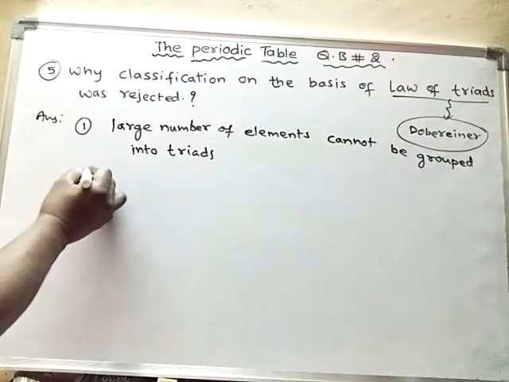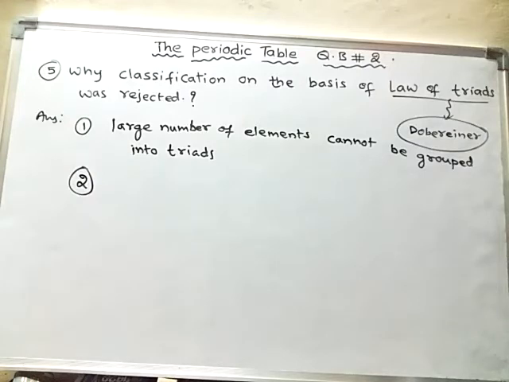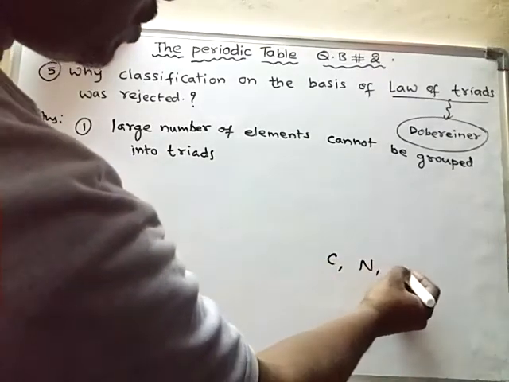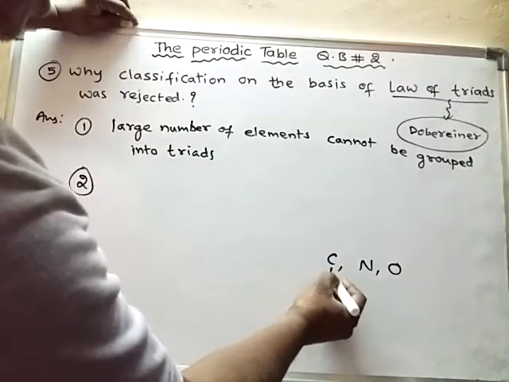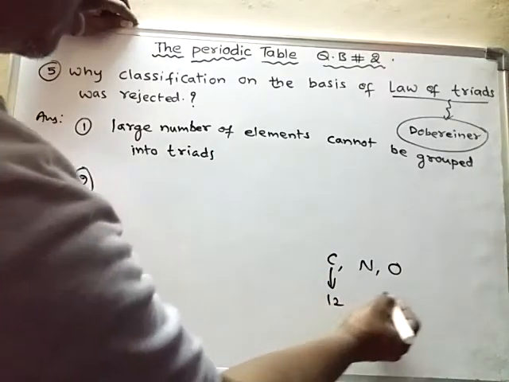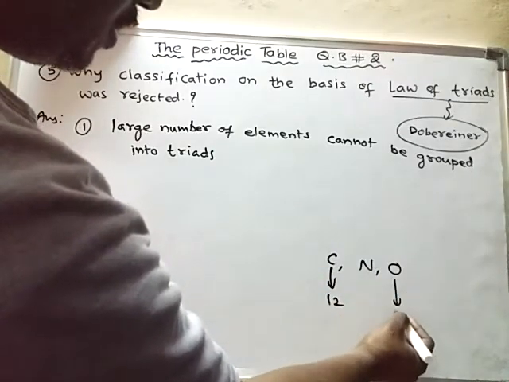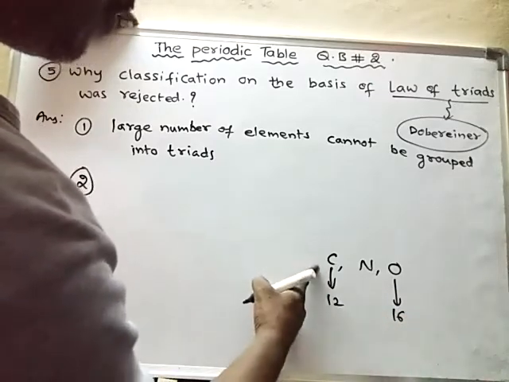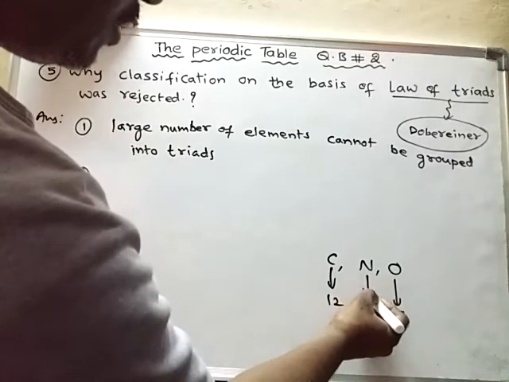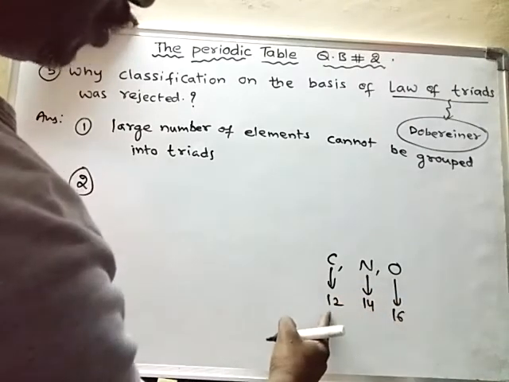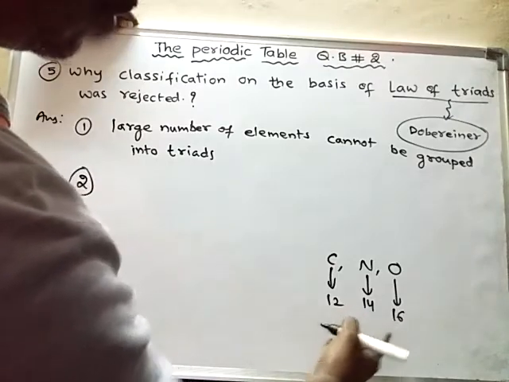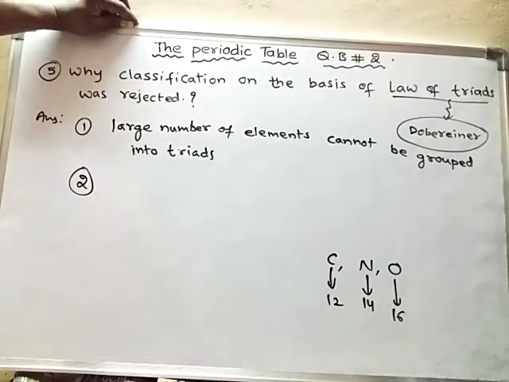And here, for example, if you take carbon, nitrogen, oxygen, the atomic mass of carbon is 12 and the atomic mass of oxygen is 16. The average of the atomic masses of carbon and oxygen is 12 plus 16, 28, 28 by 2 will be 14.